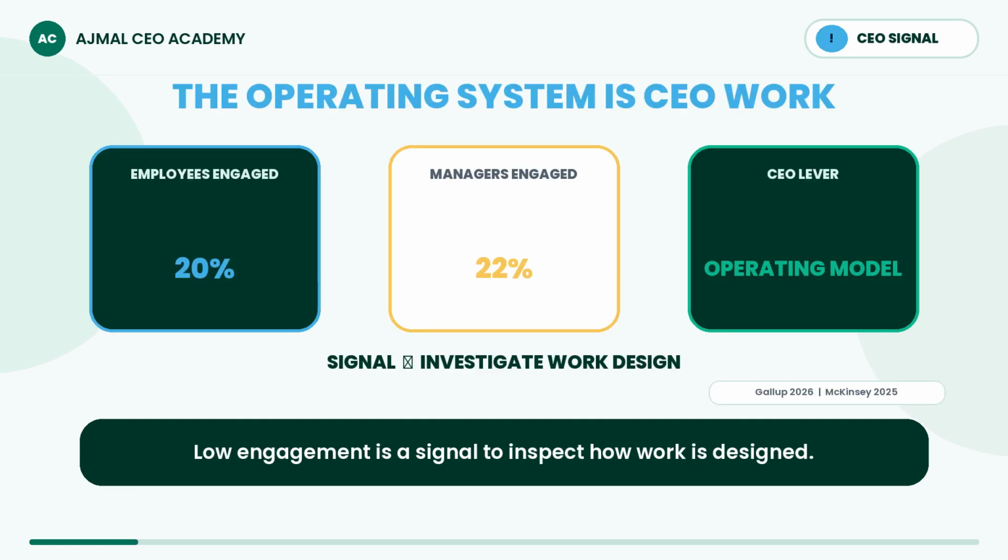This is CEO work. McKinsey identifies the operating model as a major performance lever within CEO control. Gallup's 2026 data shows 20% of employees and 22% of managers engaged. That is a signal to inspect work design.